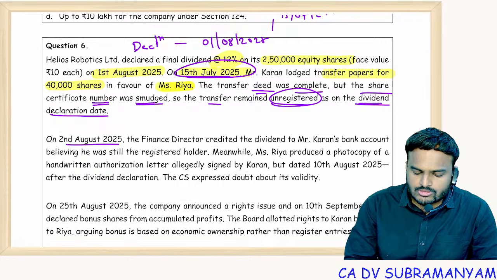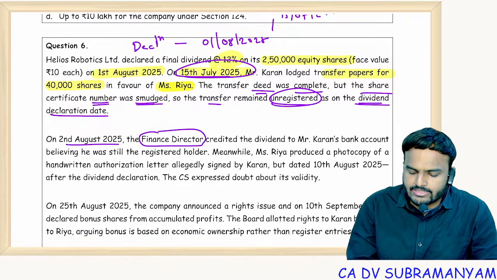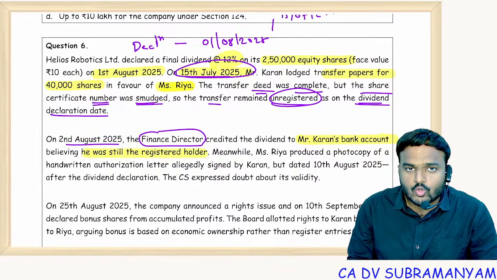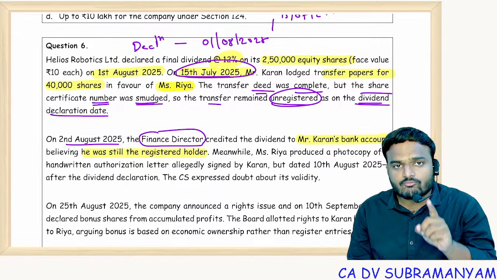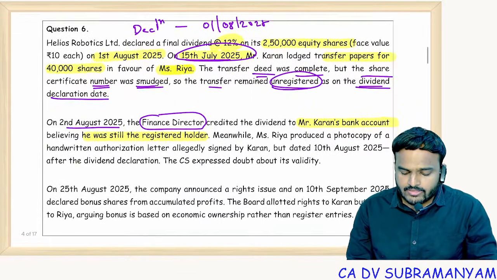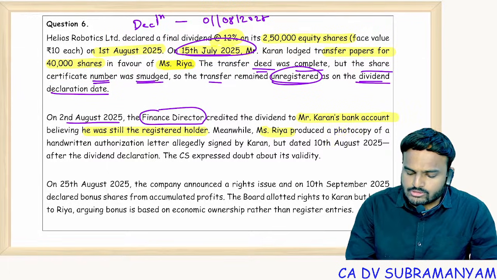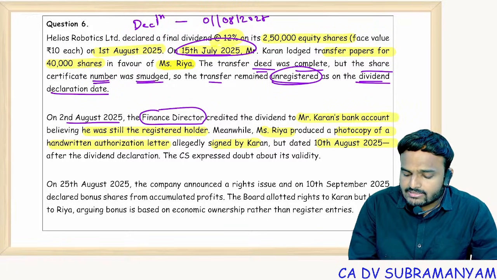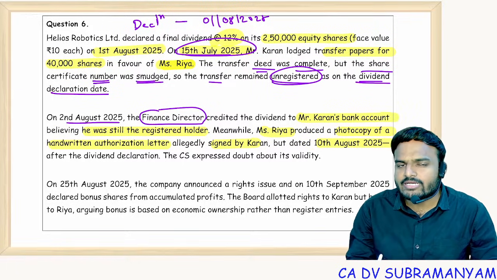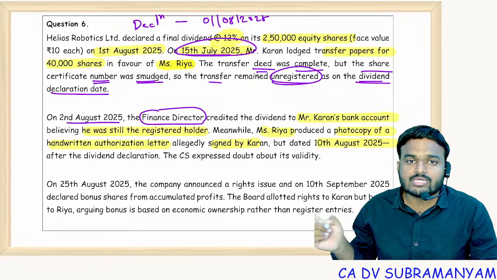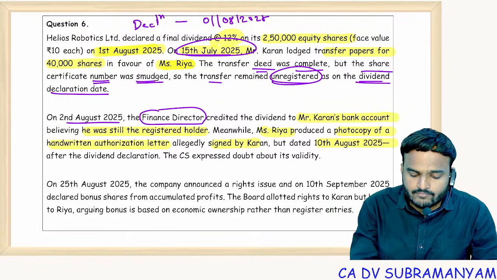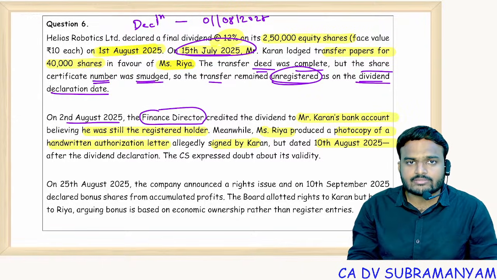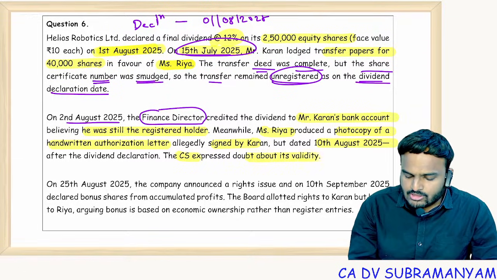On 2nd August 2025, the Finance Director credited the dividend to Mr. Karan's bank account, believing he was still the registered holder. So this is a question on section 126. Meanwhile, Ms. Ria produced a photocopy of a handwritten authorization letter allegedly signed by Karan but dated 10th August 2025. Is it before declaration of dividends or after declaration? Declaration happened on 1st August. Before declaration only, that authorization letter should be given. The CS expressed a doubt about its validity.